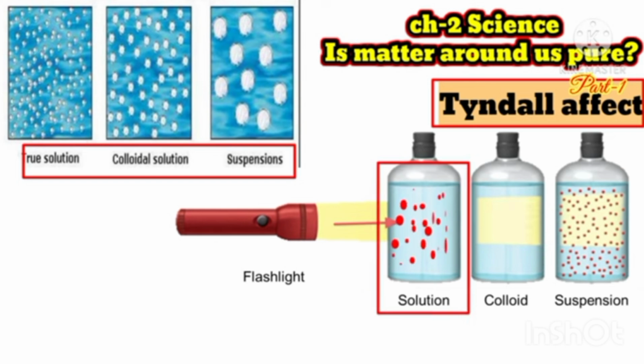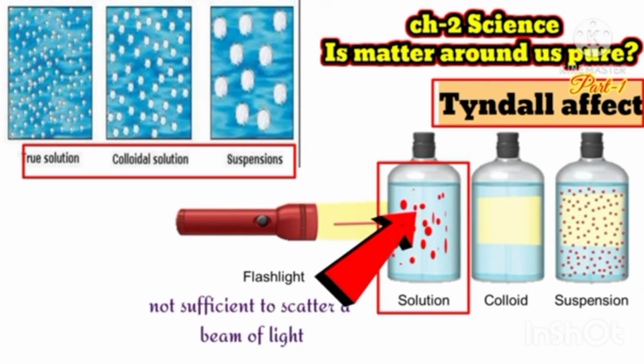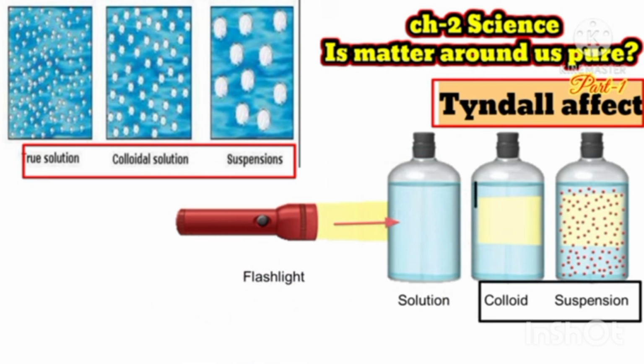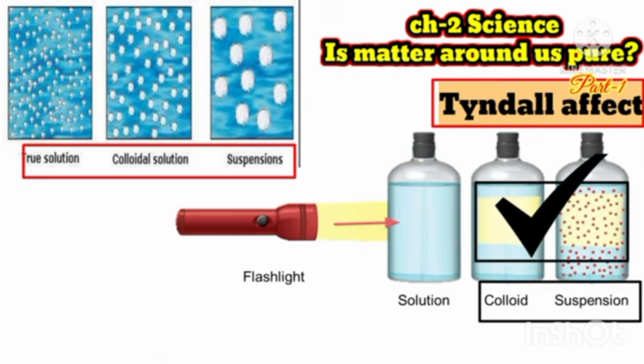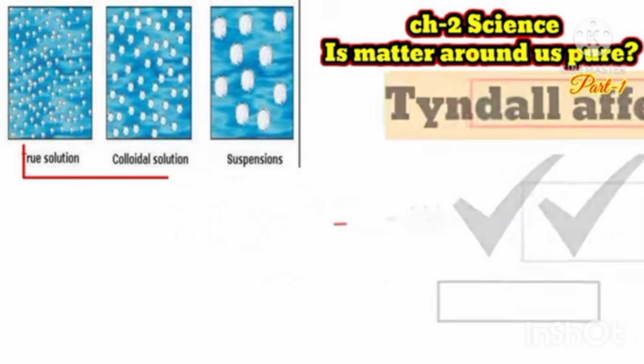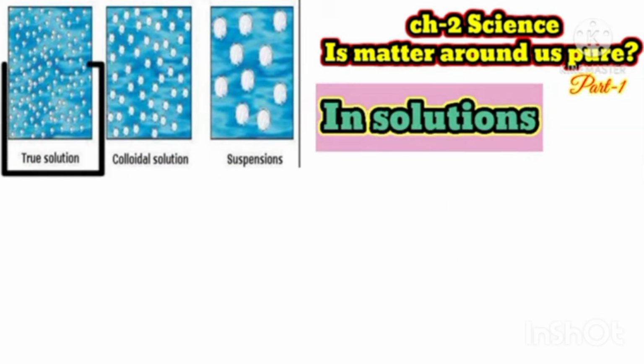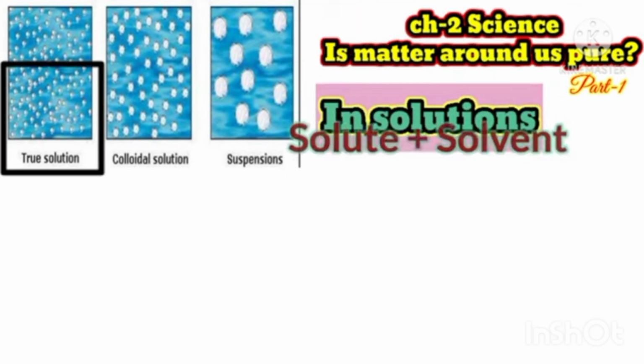Tyndall effect you must have seen at your home, especially in winter season. When we open our windows, some light enters our room. Along with the light, you can also see some dust particles in the light, and these dust particles are suspended in the air. So this is also the Tyndall effect. Another example of the Tyndall effect is when we do dusting at home, we see these dust particles in light. So this is also the Tyndall effect.